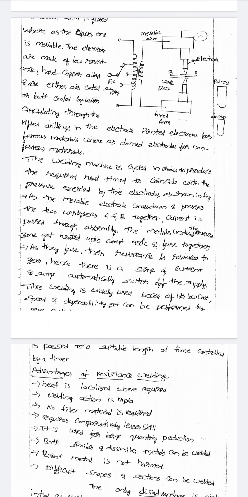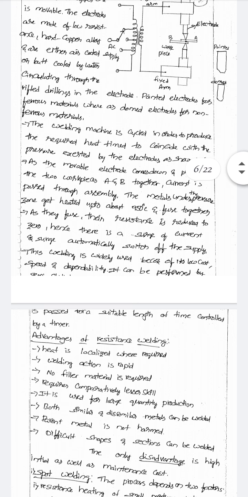See that the AC supply is given to the mobile arm, fixed arm, and the workpiece, with points A and B and the electrodes. Two electrodes are taken with the workpiece between them. The fixed arm and the mobile arm are present, and between these two the metal is joined.